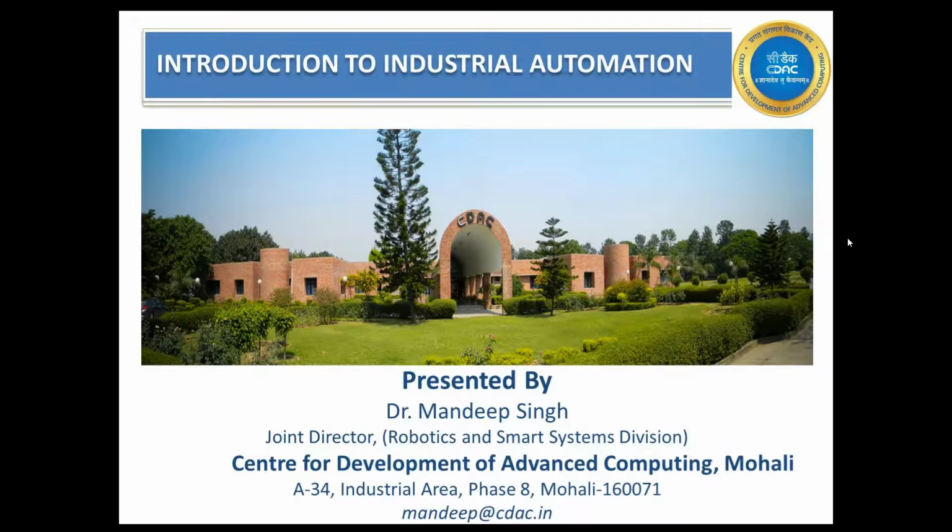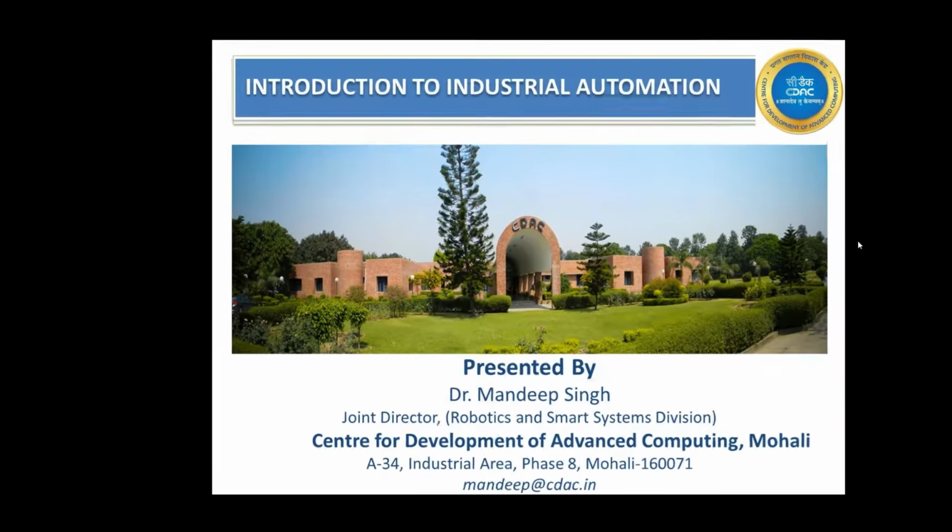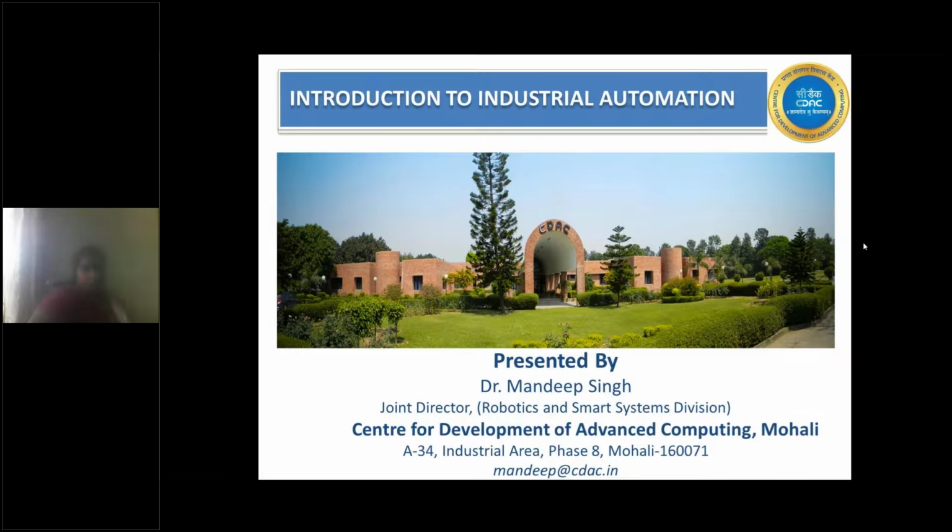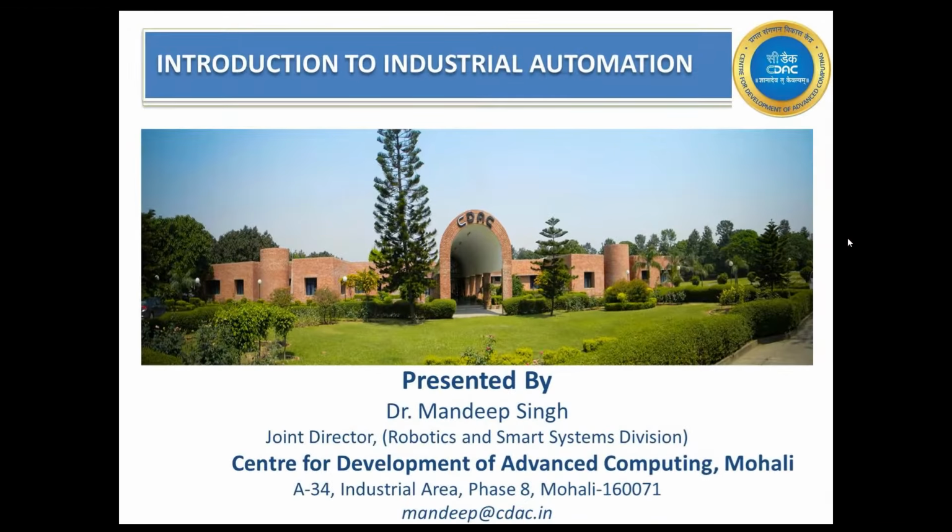After that, in the afternoon session, because today I have three sessions, I will try to make the session as interesting as possible from my side. I will start with the introduction to industrial automation: what automation is, why we need it, what its advantages are, and what the various components required for an industrial automation system are. Then we will pick up the PLC, one component of the industrial automation system.